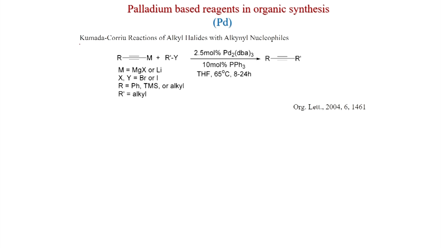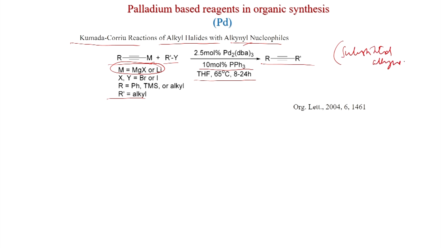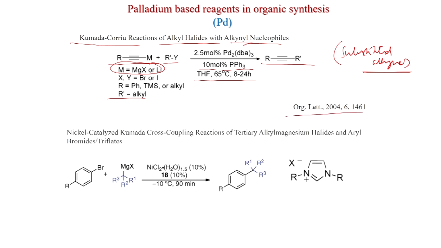So, some examples: Kumada-Corriu reaction of alkyl halides with alkynyl nucleophiles. This is the alkynyl Grignard or lithium reagent, and with R-Y, R here is alkyl, and 2.5 mole percent of Pd2dba3, 10 mole percent of triphenylphosphine, THF, 65 degree centigrade, you get this internal alkyne, or substituted alkyne is formed. This was published in Organic Letters 2004.